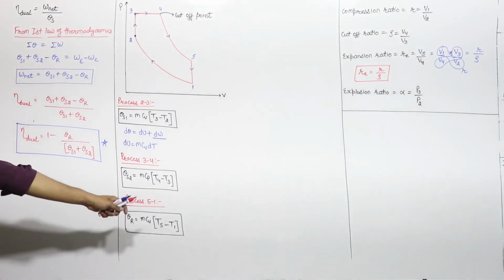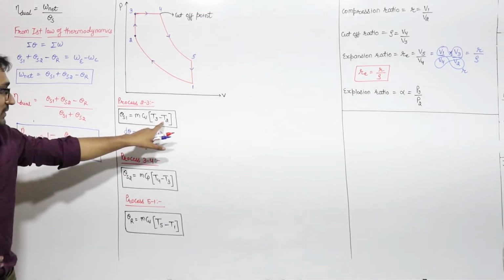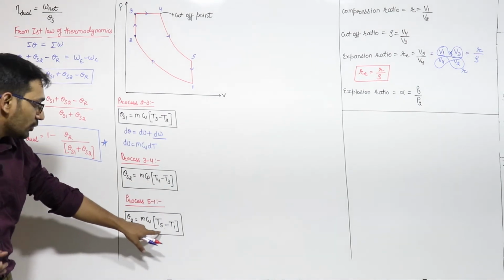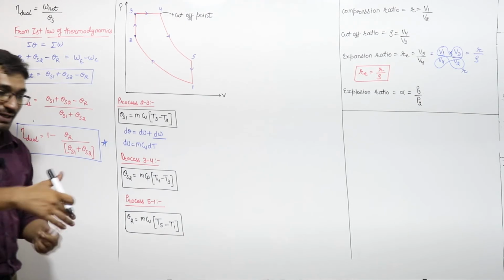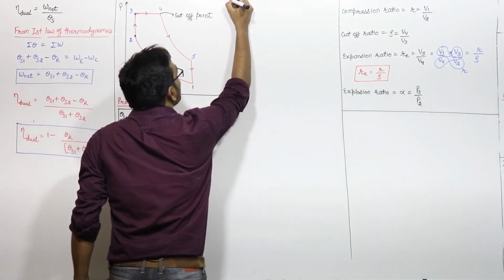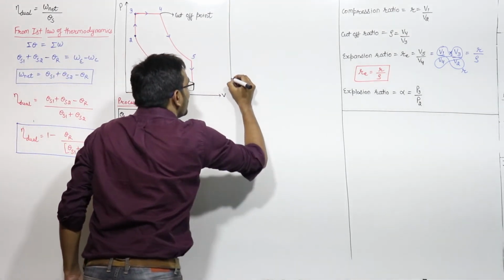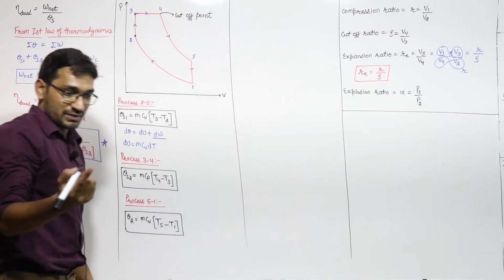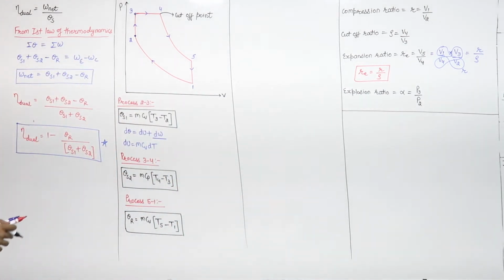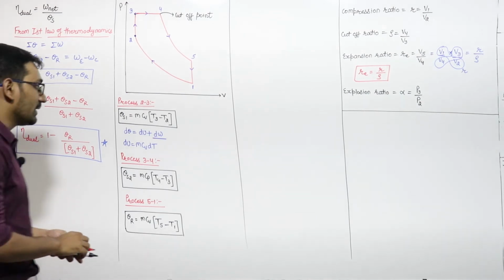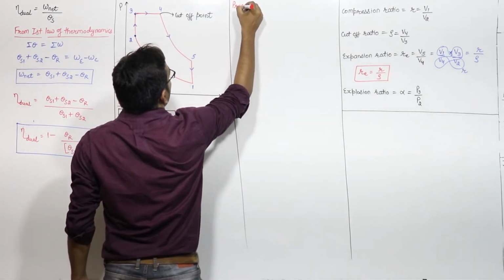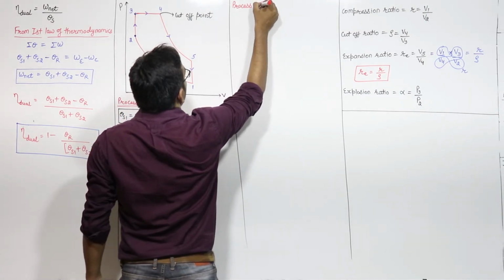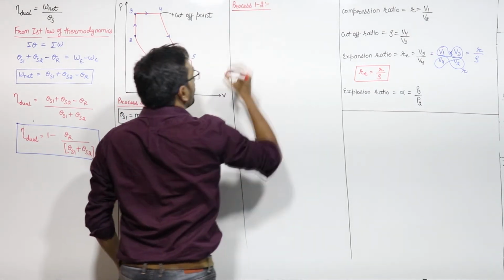Now we have the temperatures T3, T4, T2, T5, all these temperatures. Now what is our next step is to convert all these processes in terms of only one temperature. I will convert these temperatures in the form of T1, right? So just let us convert it. Let us start from the process 1 to 2.